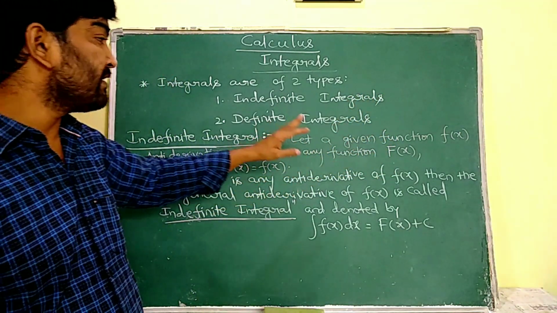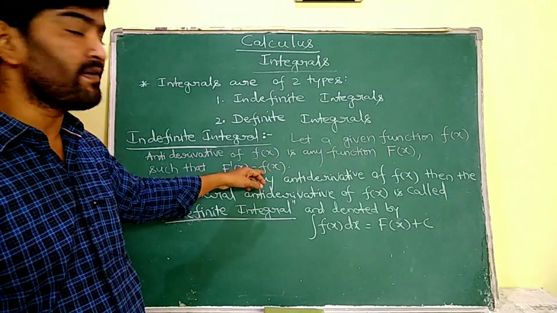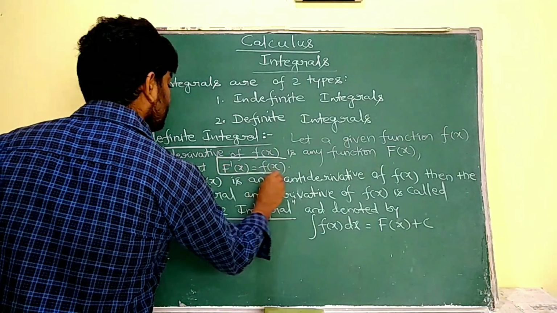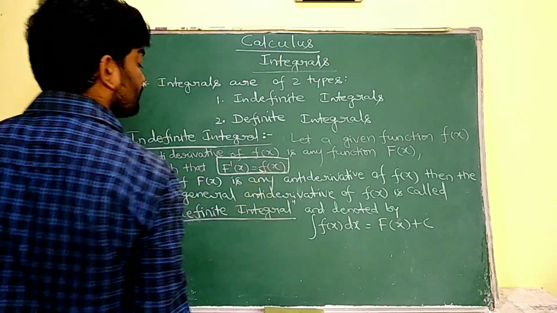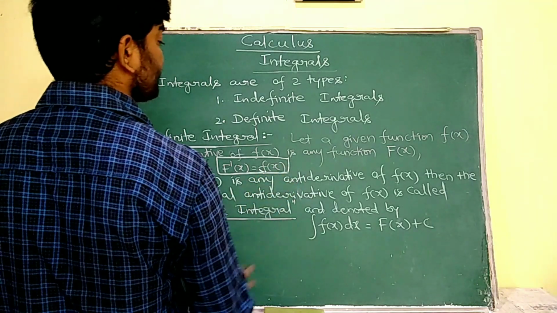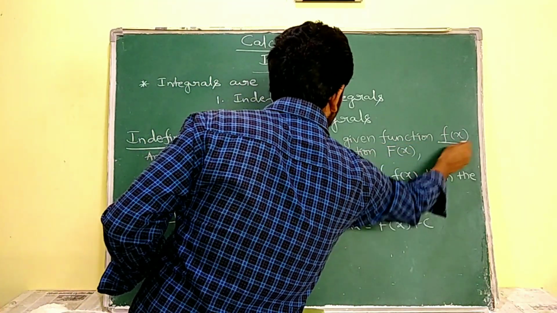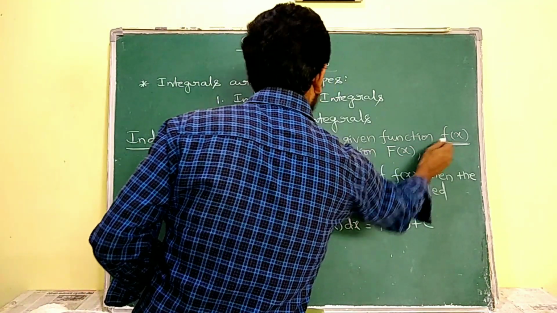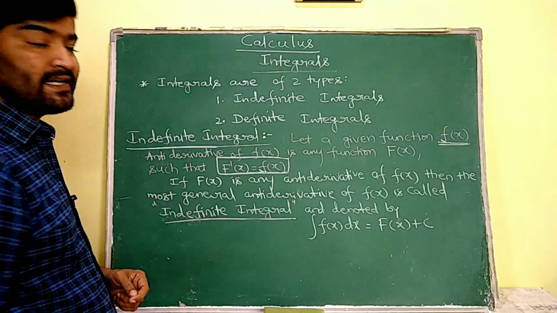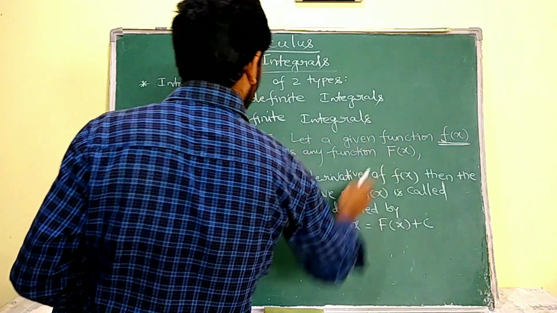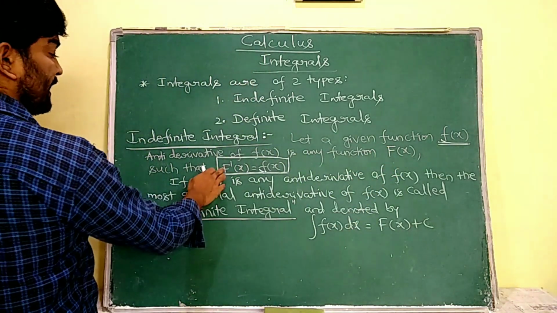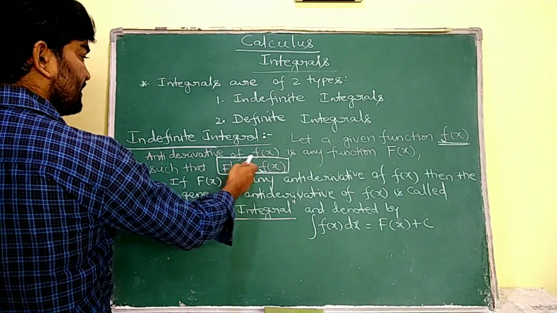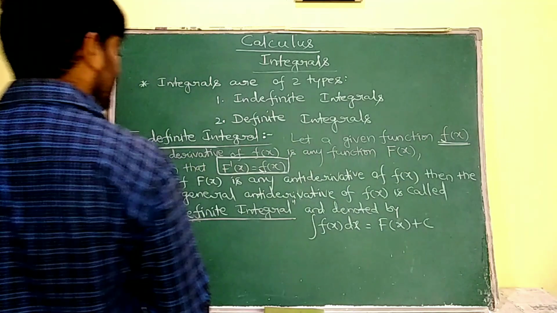So antiderivative in the sense its derivative is f of x. So F dash of x is equal to f of x is clearly assumed. Firstly we have to consider a function f of x. After considering this function, we are going to write its antiderivative, capital F of x. So F dash of x is equal to f of x. Why? Because this capital F is the antiderivative.